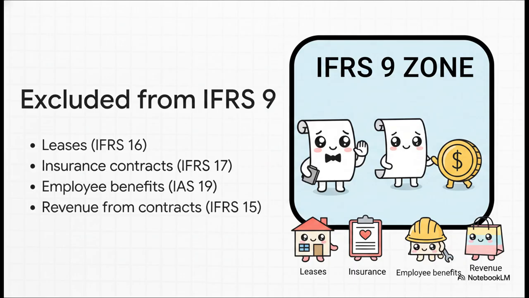Like if you've got rights under an employee benefit plan, that belongs to IAS 19. Rights and obligations under a lease, that's totally IFRS 16 territory. By carving out these specific exceptions, IFRS 9 makes sure it stays hyper-focused purely on true financial instruments. Think loans, bonds, derivatives, trade receivables, the real deal.